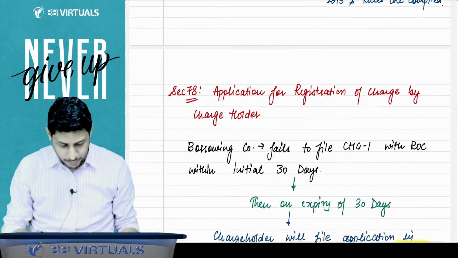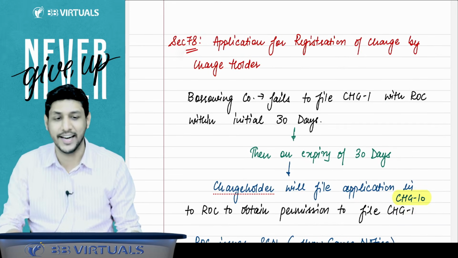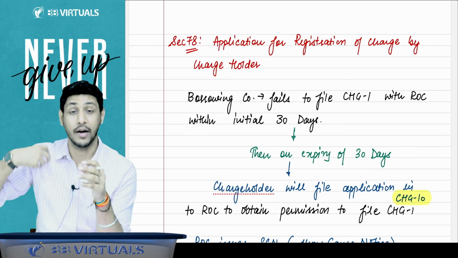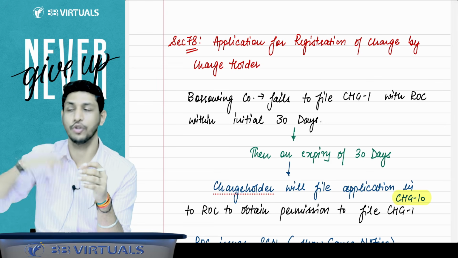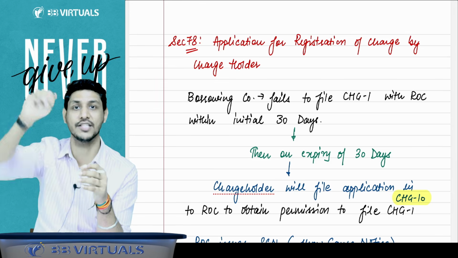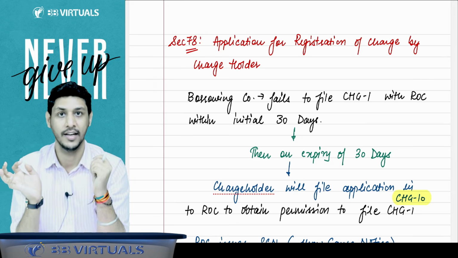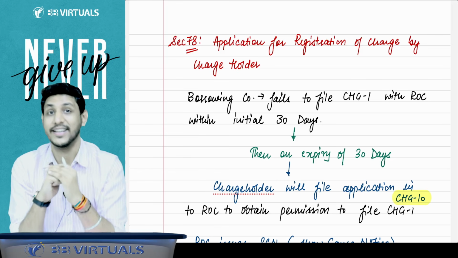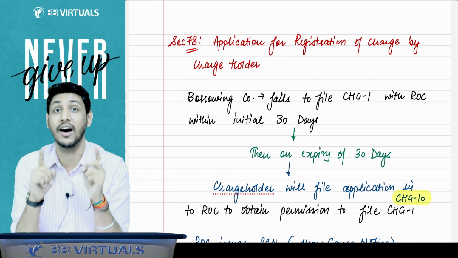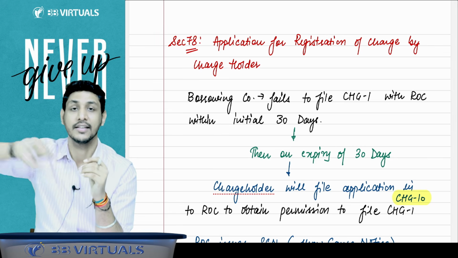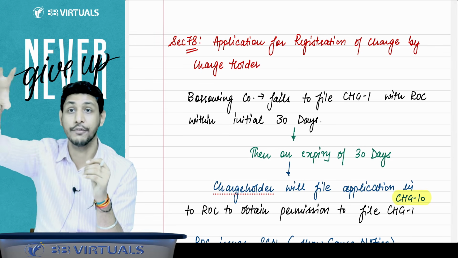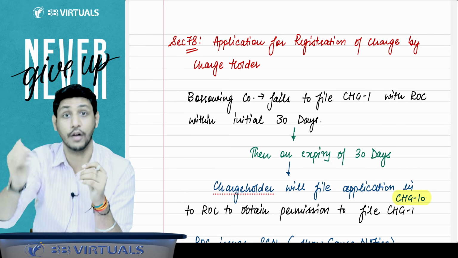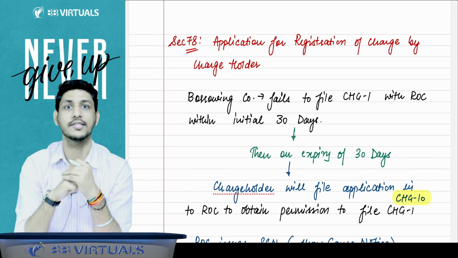Now there is one more section which is very interesting, section number 78. Section 77 imposes a duty on the borrower: you have taken the loan, you have created a charge, you should file CHG1 with the ROC and get that charge registered. But if this charge does not get registered, who will be at the ultimate loss? The lender. He will lose his priority. That secured creditor will be reduced to the level of an unsecured creditor because his charge was not registered with the ROC.